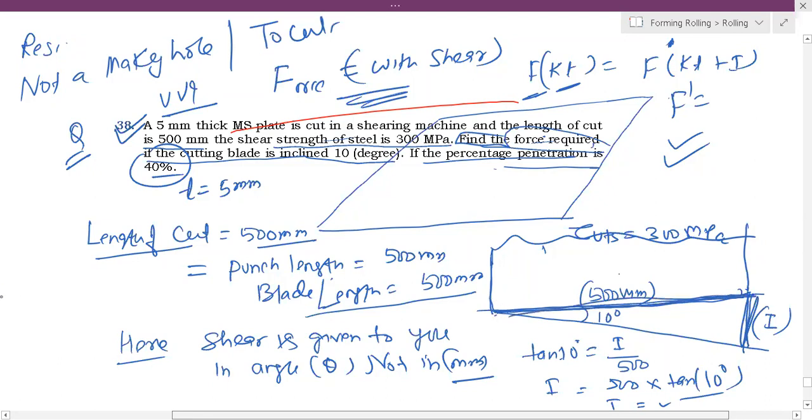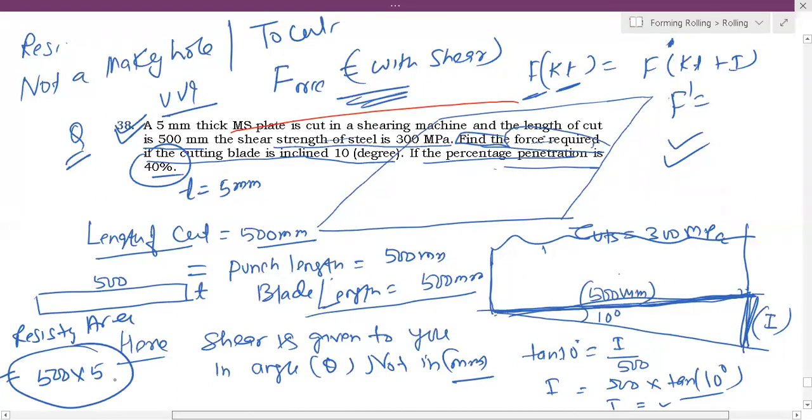So you have to cut this 500 into T. So the resisting area will be equal to 500 into thickness. Thickness is 5 mm. So this will be thickness into width. This will be your resisting area, because it is simple cutting. It is not making a hole. It is not pi d.